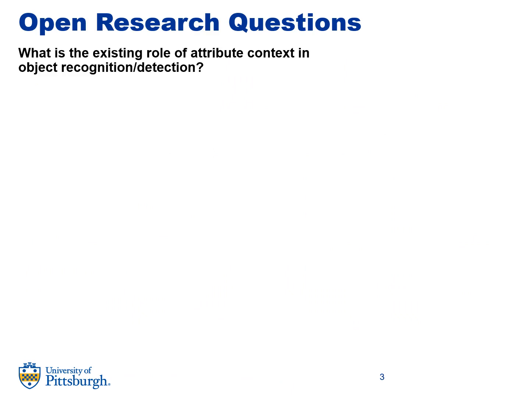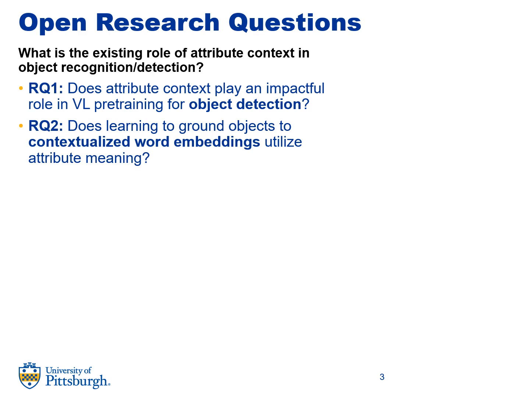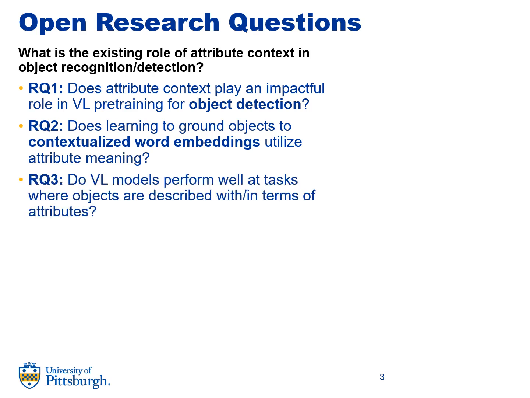Going over our research questions, we first ask what the existing role of attribute context is in object recognition and detection. Does attribute context play an impactful role in pre-training for detection? Does learning to ground objects to contextualize word embeddings effectively use attribute meaning? And do VL models perform well when the tasks have objects described with or in terms of attributes?